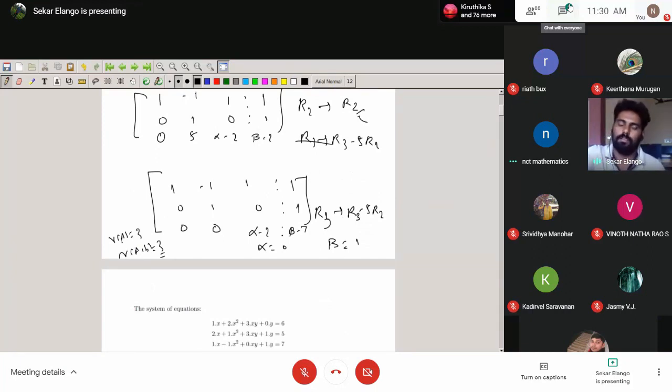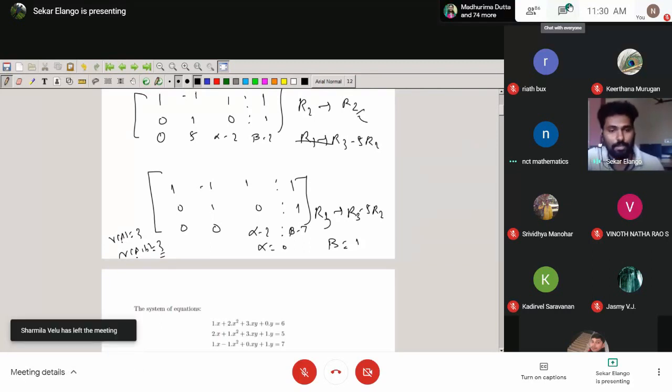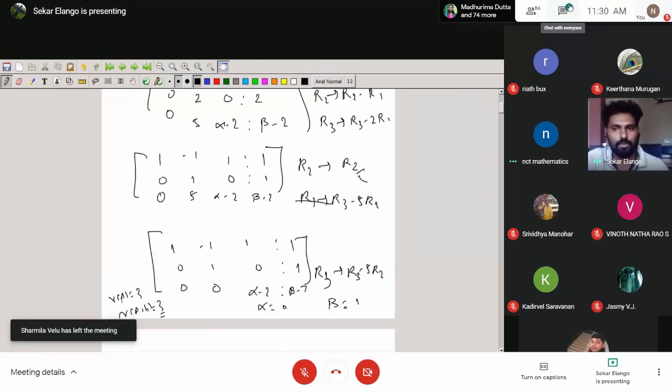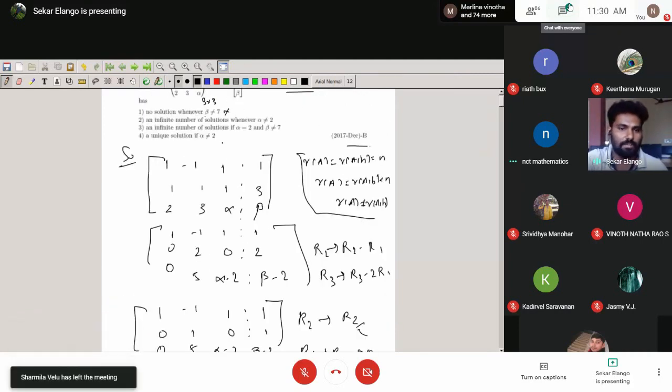Because rank of A equal to 3, and the rank of the augmented matrix is also the same, equal to the number of unknowns, then we always have the unique solution. But they mentioned infinite number of solutions. Here I am choosing beta equal to 1 and alpha equal to 0. It will have a unique solution. So this is also the wrong option.